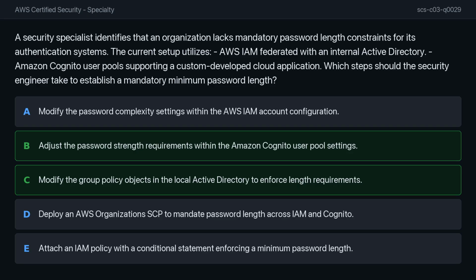Additionally, service control policies and standard IAM policies are designed for access control and service limitations, not for enforcing password length for authentication databases. A key exam tip is to always identify the authentication authority for each identity source before choosing a configuration method.